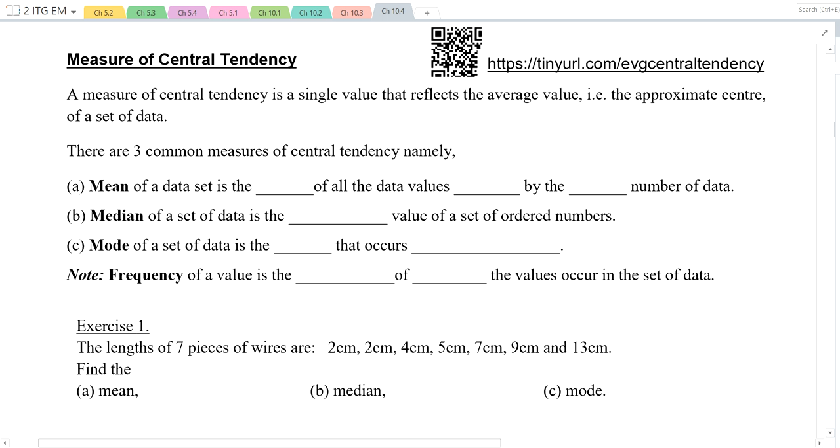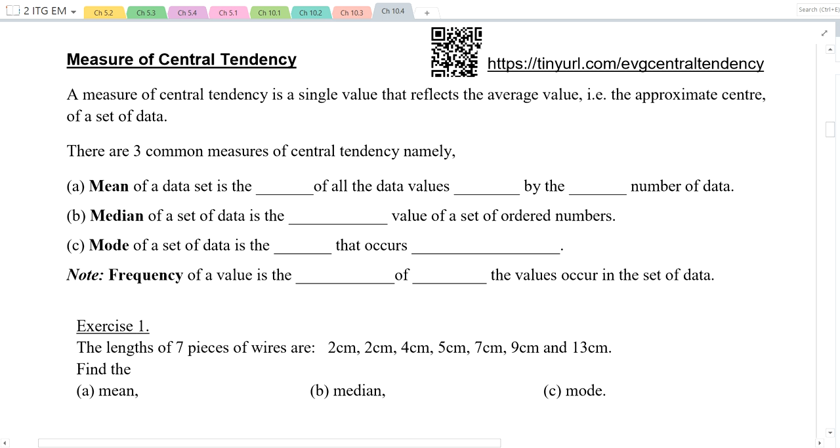Okay, so let's see what exactly we have over here. A single value that reflects the average value, that is the approximate center of a set of data. In primary school, you learned how to calculate average, isn't it? How do you calculate average in primary school? Total divided by the number of items, the number of people, for example, right? For example, average height, take all your height, add up, divide by the number of students. Average mass, take all the mass, add up, divide. Average score, take all the scores, add up, divide by the number of people. So that tells us the central value. Okay, in the center, roughly what is it like?